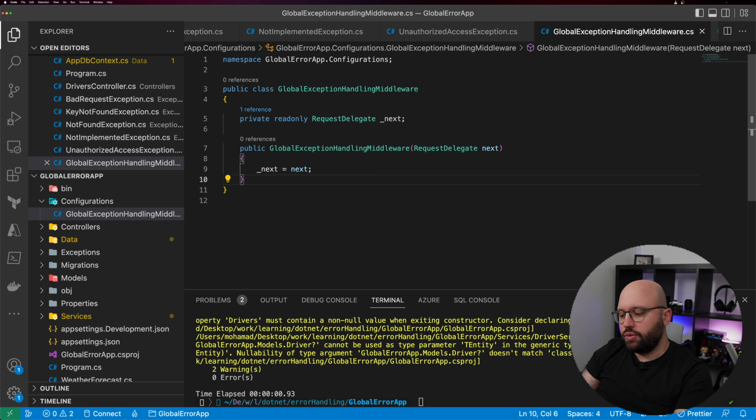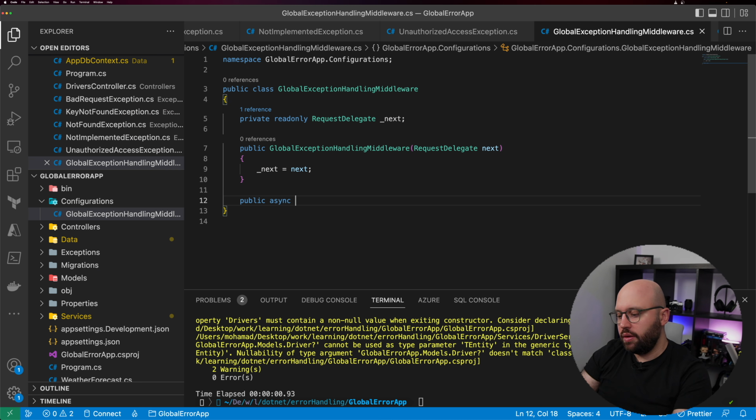So once we have done that, the next step is we need to have an Invoke. The Invoke basically emphasizes that the middleware is going to be running and execute some stuff, and then once our current middleware has finished working, it will pass the action to the next middleware.